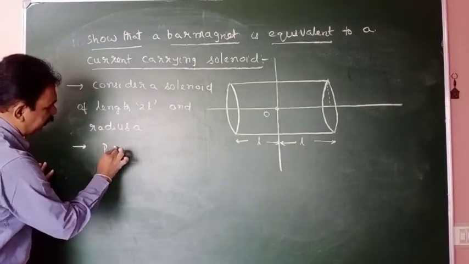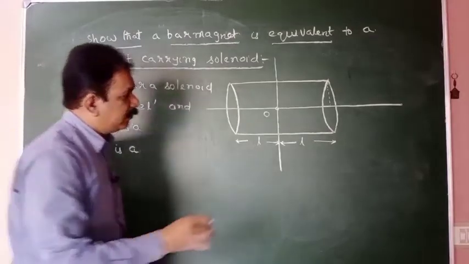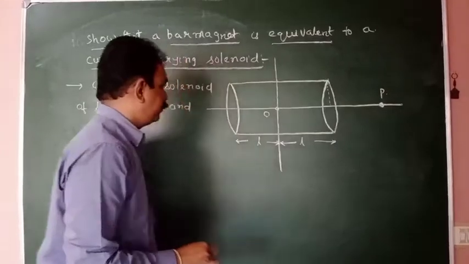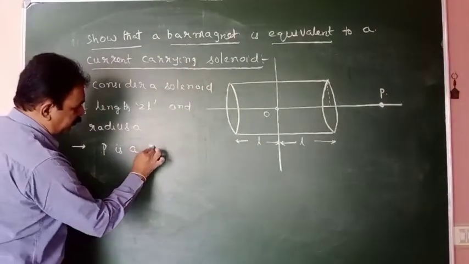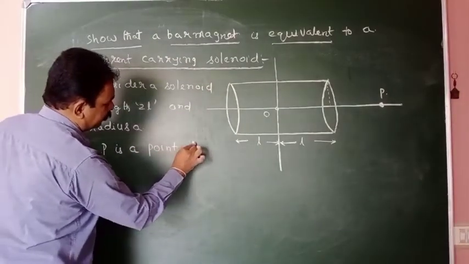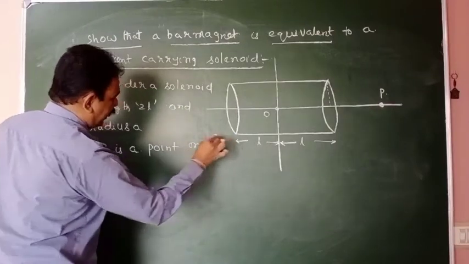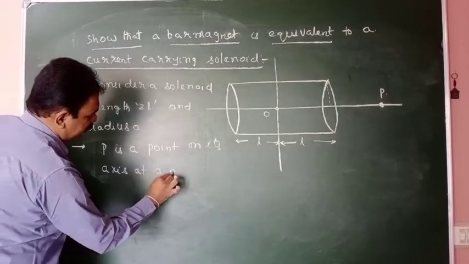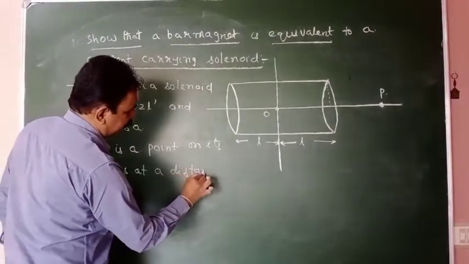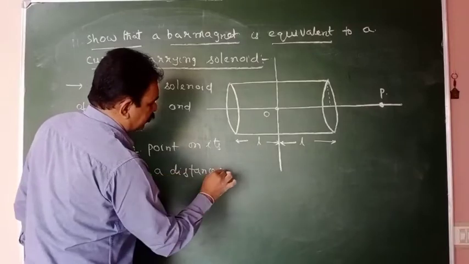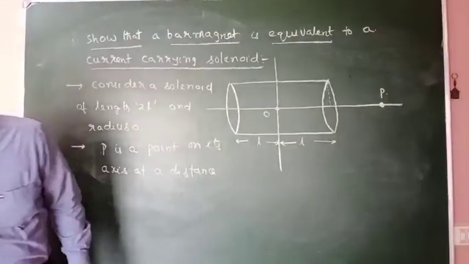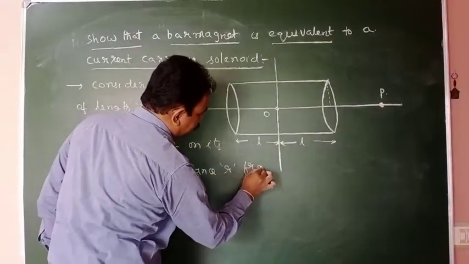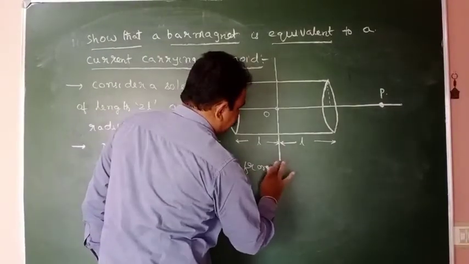I am considering a point P. P is a point on its axis at a distance r from the center.